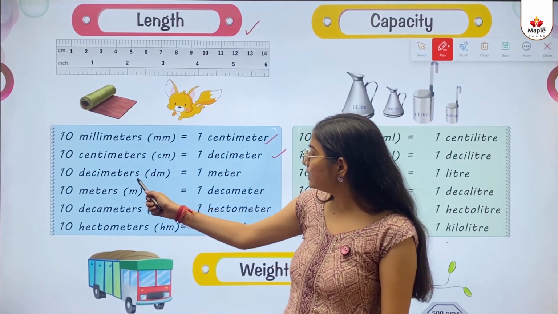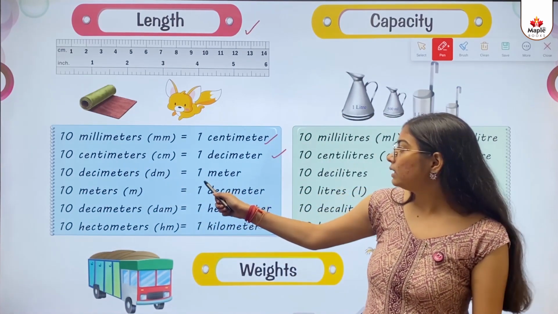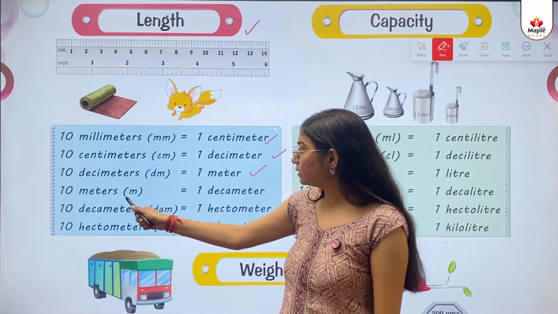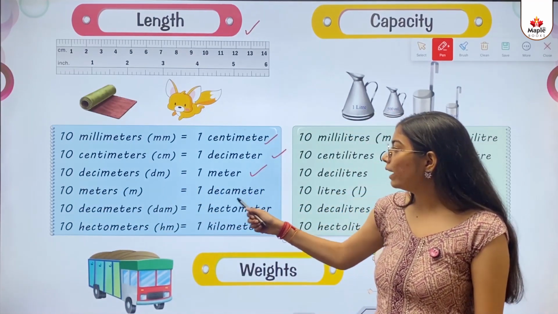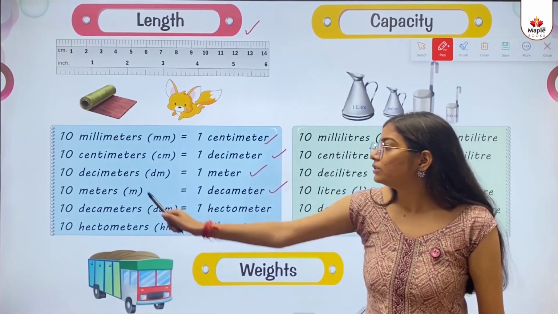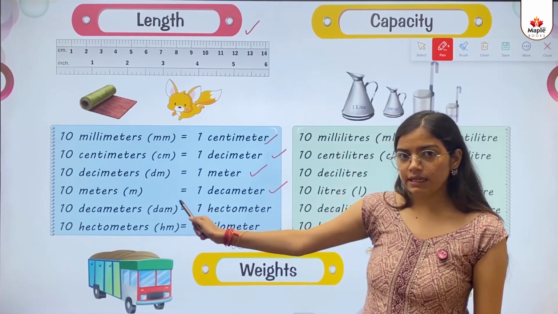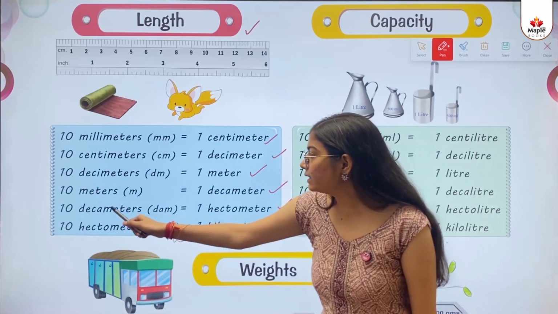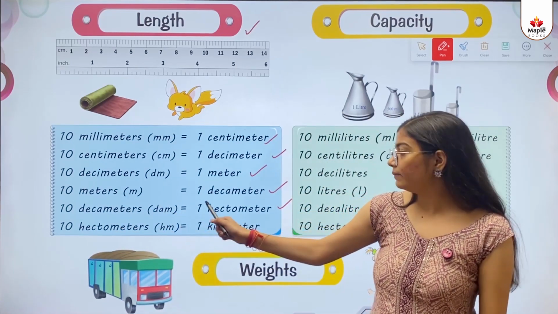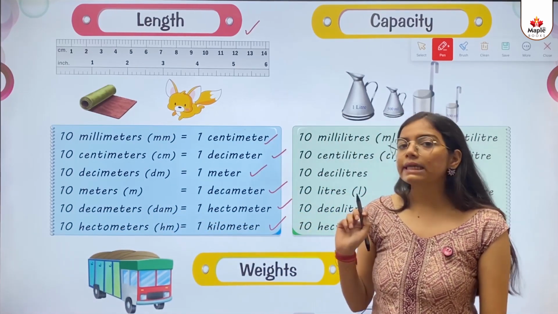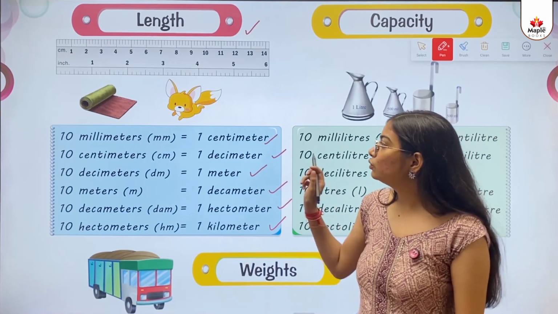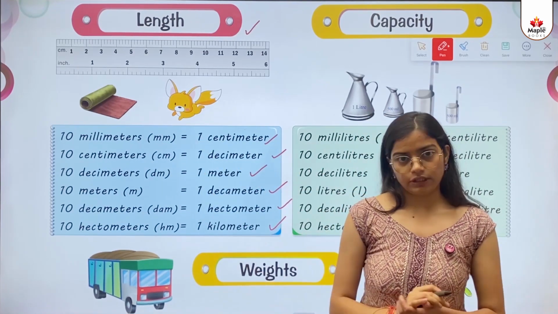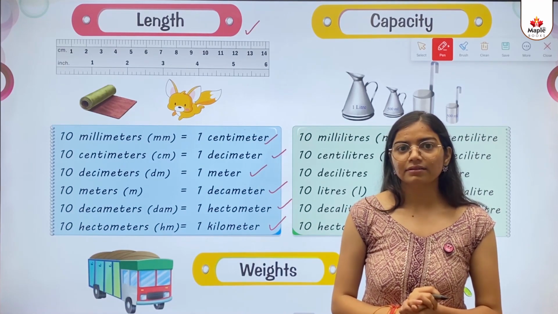10 decimeters, dm, equals to 1 meter. 10 meters, m, equals to 1 decameter. 10 decameters, dam, equals to 1 hectometer. 10 hectometers, hm, equals to 1 kilometer. So kids, you need to remember this all. This is very important. Okay kids?